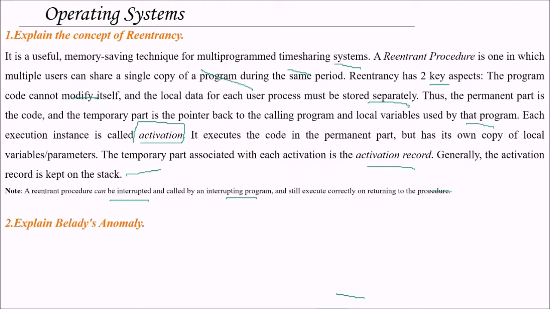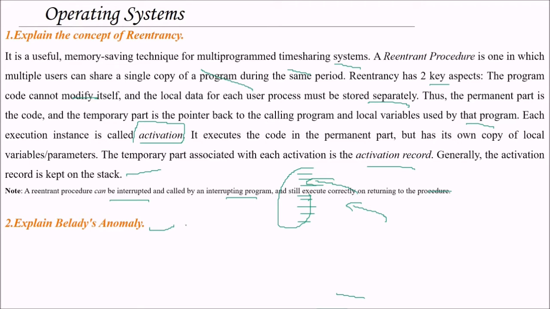What is Belady's anomaly? If you do not have enough frames, that is, frame allocation is not sufficient for the pages, what will you do? The basic, intuitive idea to solve this problem is to increase the frames; with more frames, the number of page faults will be less.